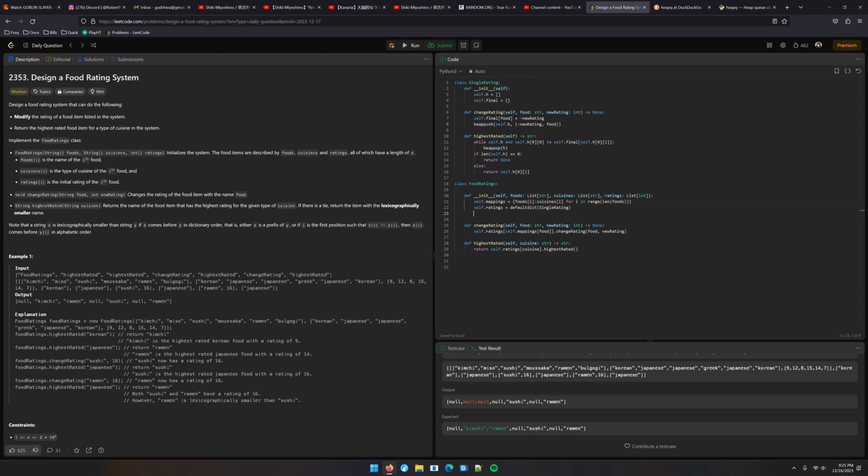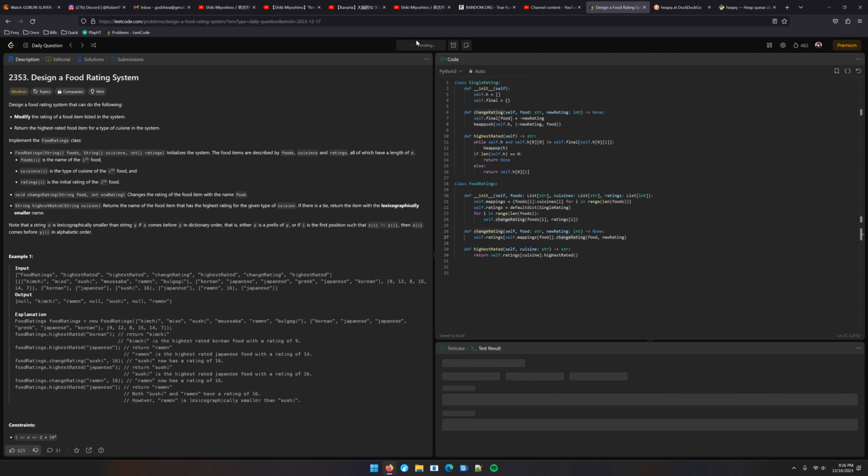So for i in range, we're going to say self.change rating of foods i, comma, ratings i. And you know what? Maybe there's a redundant step of looking up what the mapping is, but I think that's fine. I think we can handle it.